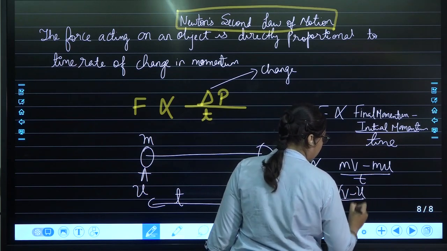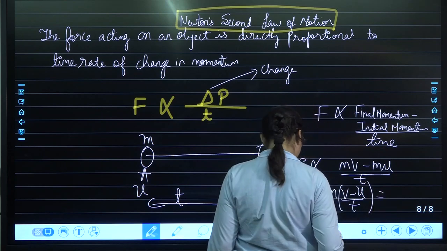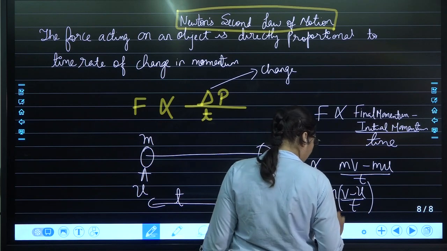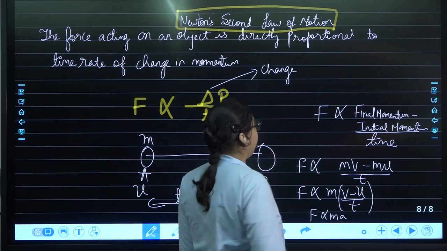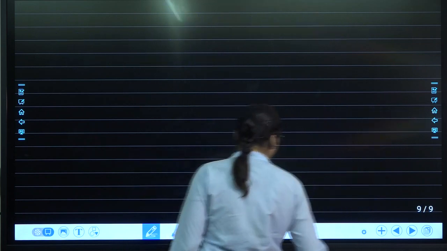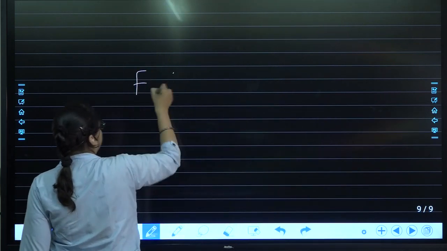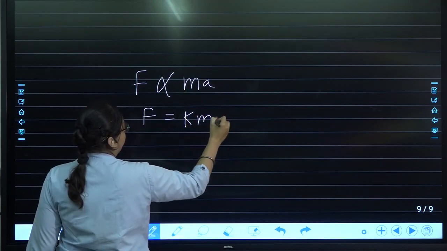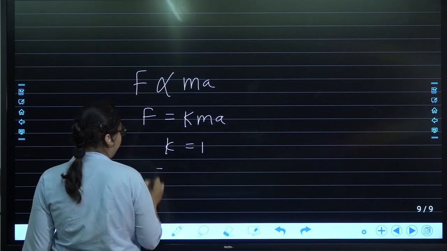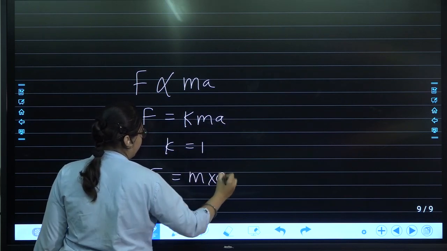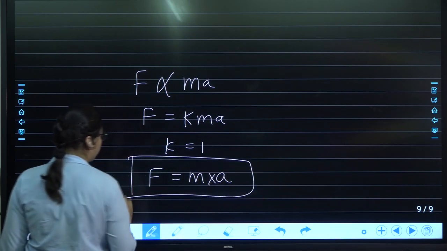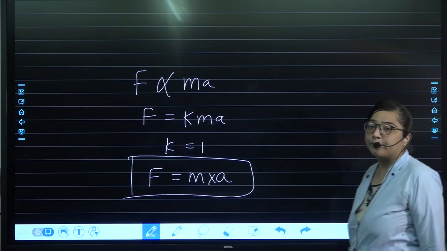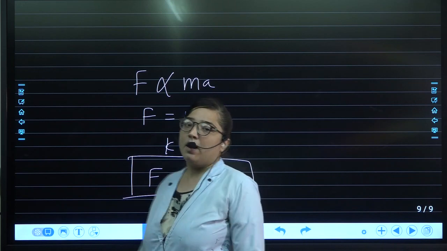So F is proportional to m into (v minus u) by t. What is v minus u by t? It's acceleration. So you have F proportional to m a. If I remove the proportionality sign, then it becomes F equals k into m a, where k is equal to 1. So what will your force become? Mass into acceleration. That is Newton's second law of motion: force is equal to the product of mass and acceleration. Okay, a very important concept.